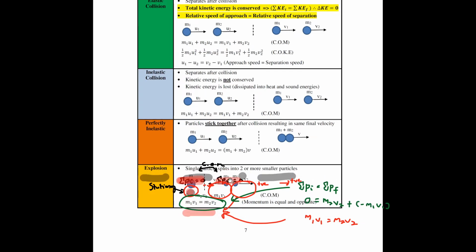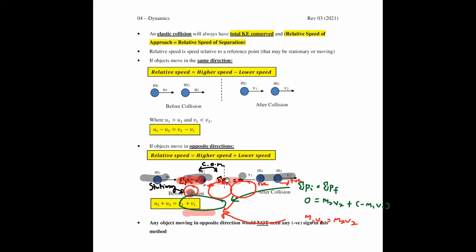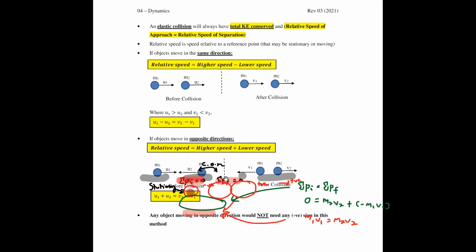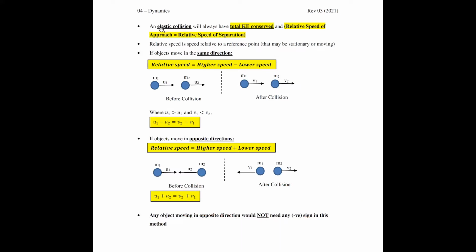Then the last one would be relative speed. This one I mentioned is in the next page. I did not go through it with you yet. This is where I need to go through with you the concept of relative speed. So I'll just clear off the drawings. As I mentioned to you, elastic collision will always have total KE conserved, and relative speed of approach equals relative speed of separation.